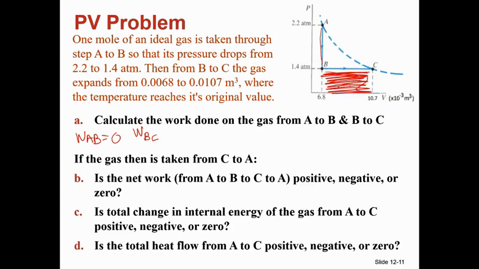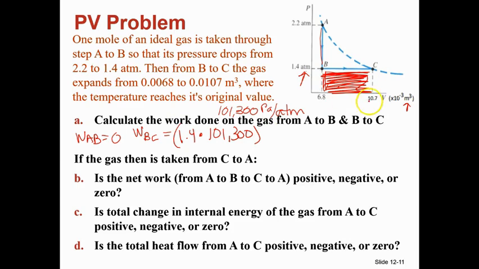And so it's the area under the curve, and I threw a little curveball at you because notice your units. Atmospheres cannot be used with meters cubed to get joules, right? The unit for energy is joules, so work is joules. So when we do our area here, we're going to have to convert atmospheres to pascals. If you go to your equation sheet, they list it as 100,000, but 101,300 is what I use because that's how many pascals there are in an atmosphere. So we're just going to take that 1.4 atmospheres and multiply it by 101,300. So there is the height of this process.